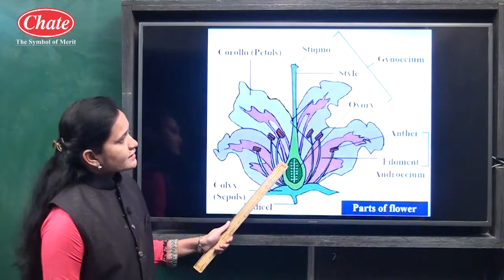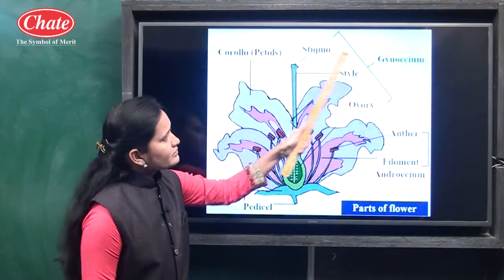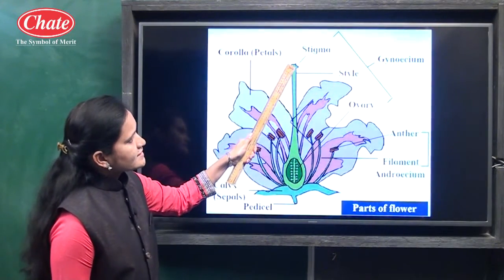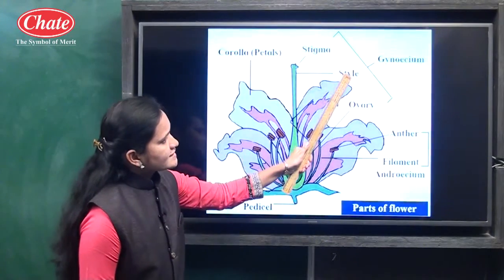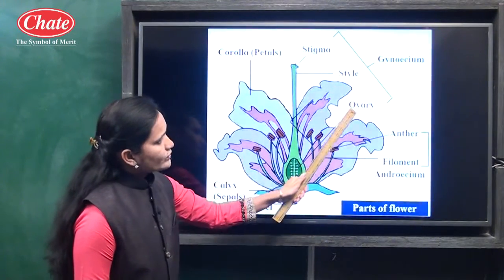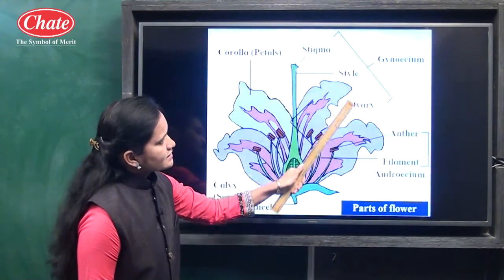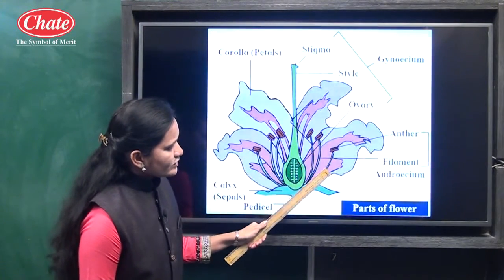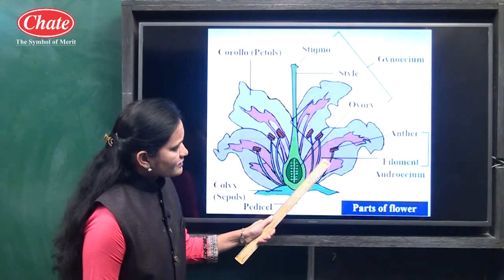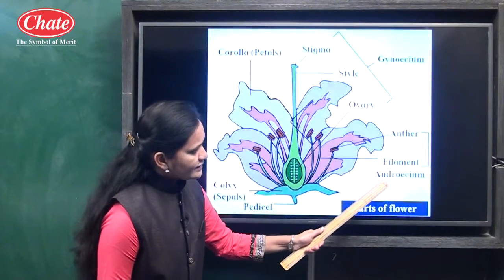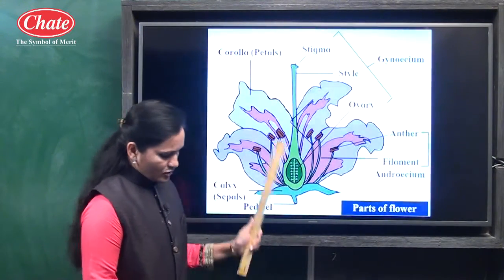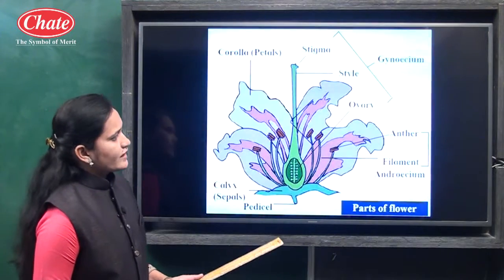Now observe the structure carefully. Gynoecium has mainly 3 parts. Which 3 parts are there? In that, this part is known as the stigma, this part is known as the style, and downside here the ovary is present. These 3 structures combined are called the gynoecium. And on this side you can see the anther, and this part is known as the filament, and this is known as the androecium. Okay. Now these all are the parts of the flower.